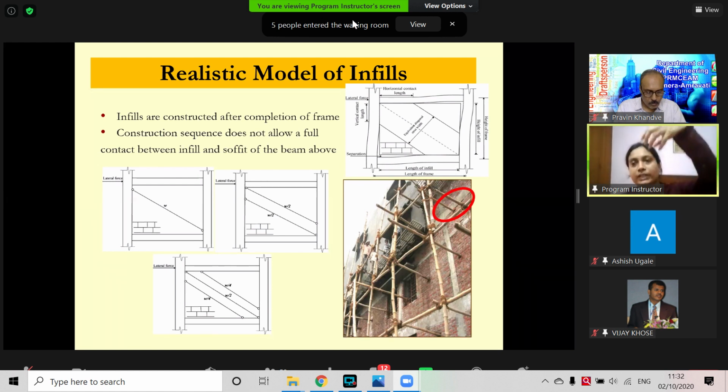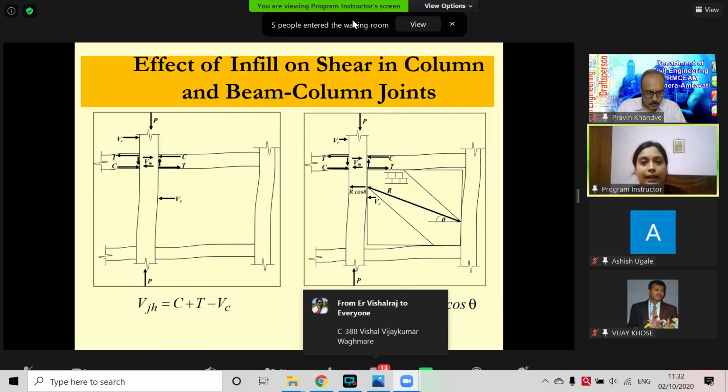That's why the vertical loads coming on the beam are not transferred directly to the infill material, because for load transfer we need some medium. Through air it cannot be transferred, right? That's why it acts as a non-structural element.